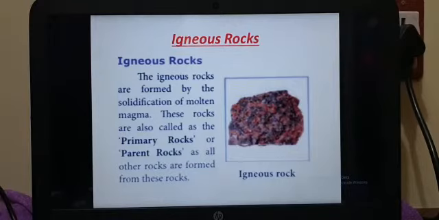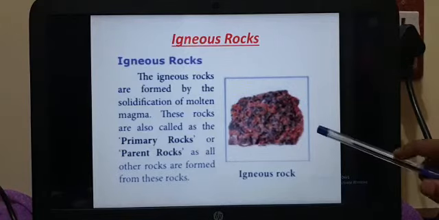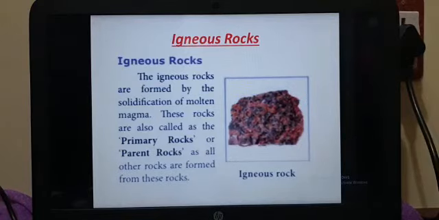So the other name for igneous rocks is primary rocks or parent rocks. All the other rocks we are going to see next are formed out of this igneous rock only.